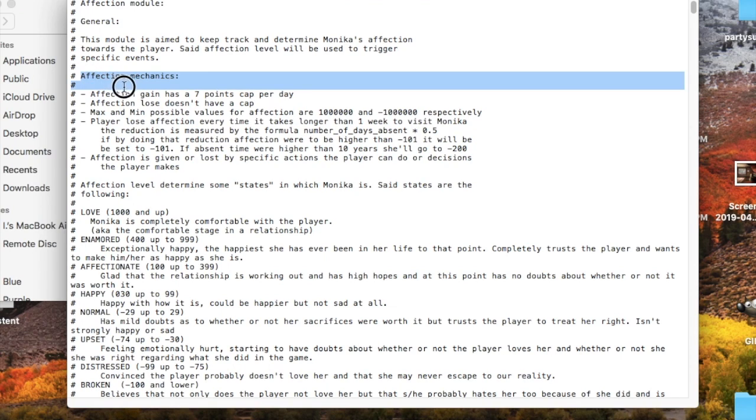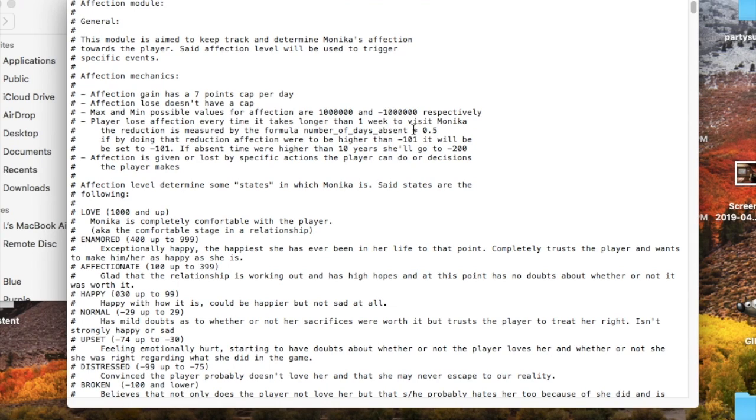Right. So let's start with this. Affection mechanics. Affection gain has a 7 points per day cap. Affection loss doesn't have a cap, so you should keep that in mind. Maximum possible values for affection are 100,000 and minus 100,000 respectively. The player loses affection every time it takes longer than 1 week to visit Monika, so you should visit her every week. The reduction is measured by the formula number of days absent times 0.5.